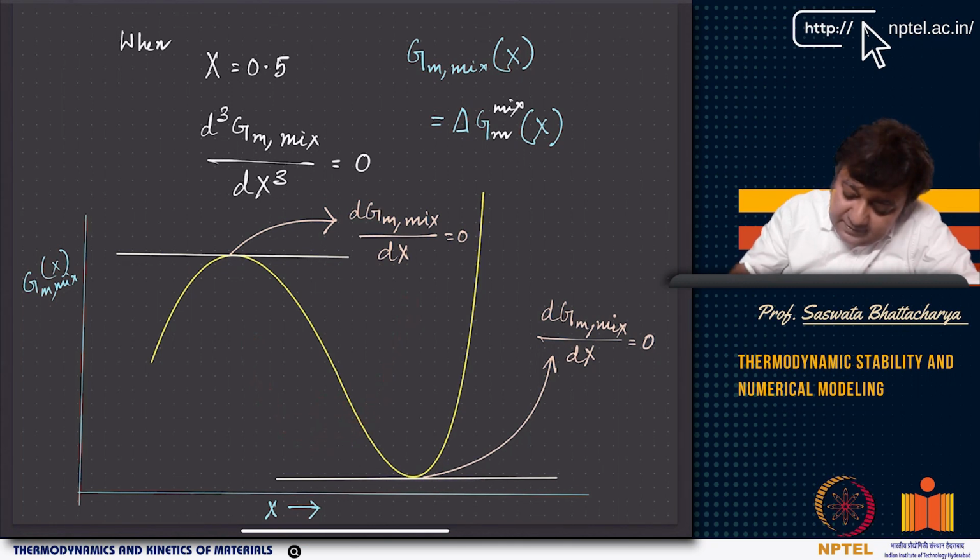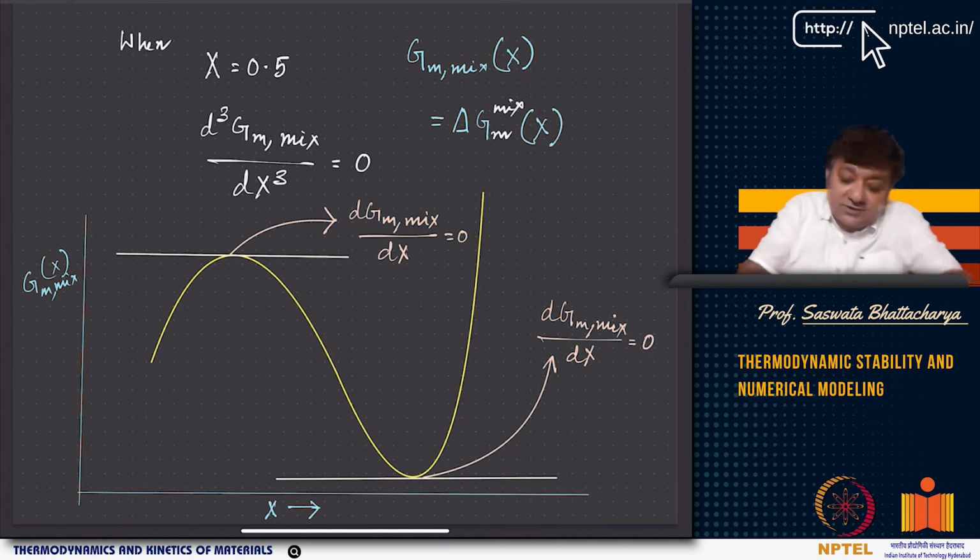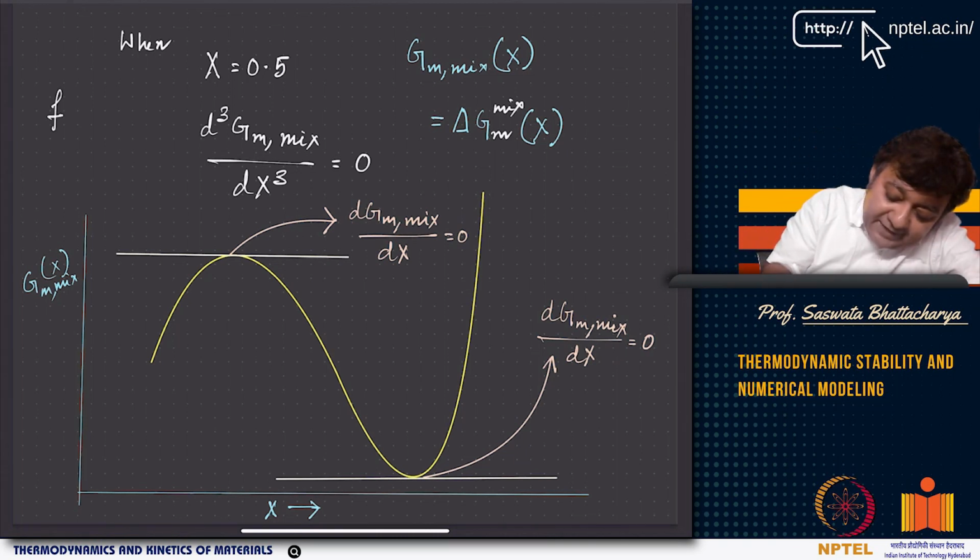Now, if you see, you have a negative curvature here, you have a positive curvature here, and the curvature is changing, right? So you are looking at this point where you are in the maximum, so you have a negative curvature here. Negative curvature means the second derivative is negative. If I have a function f of x, and I set f prime x equal to 0, I get x equals to xe.